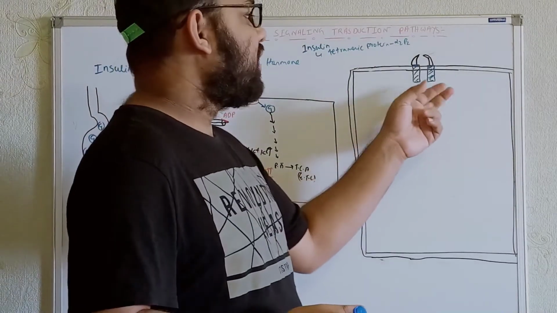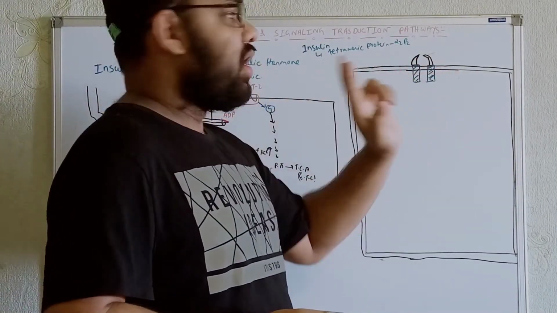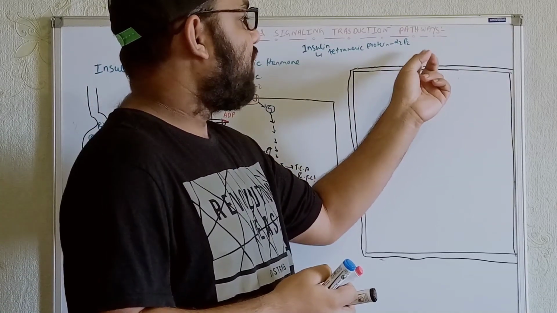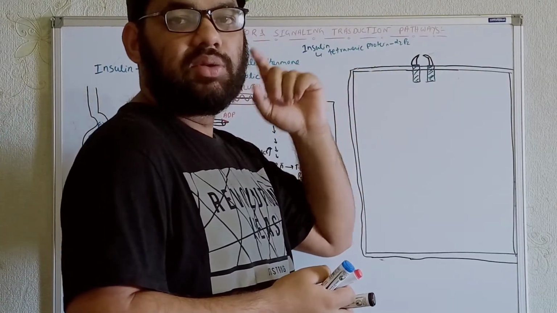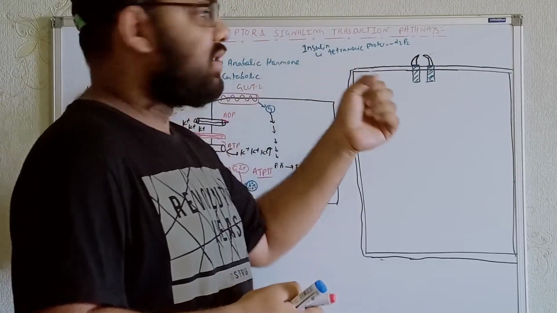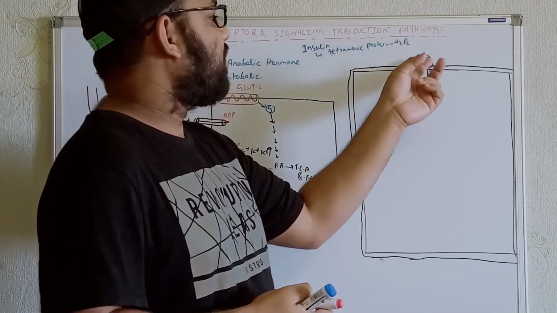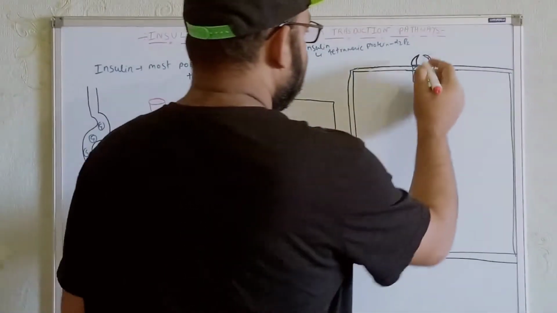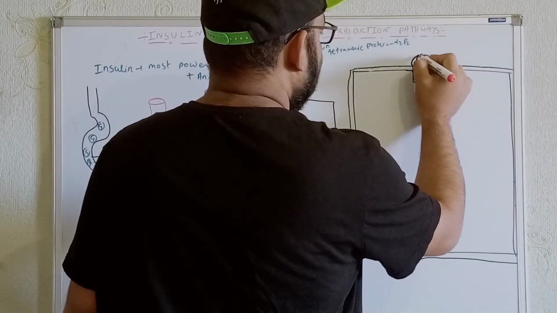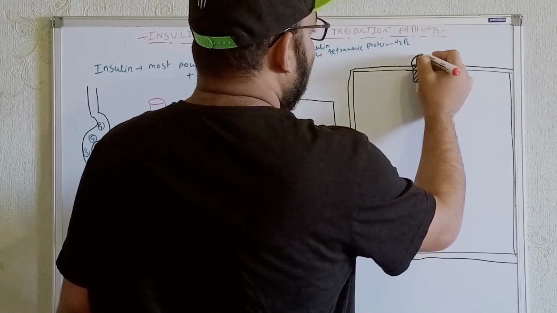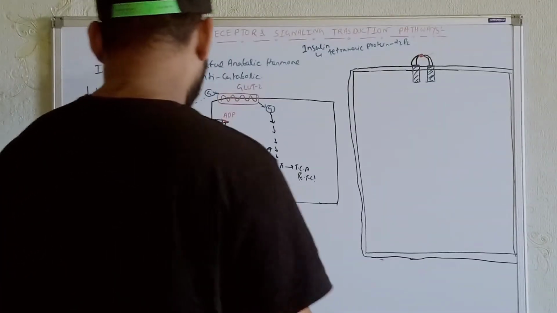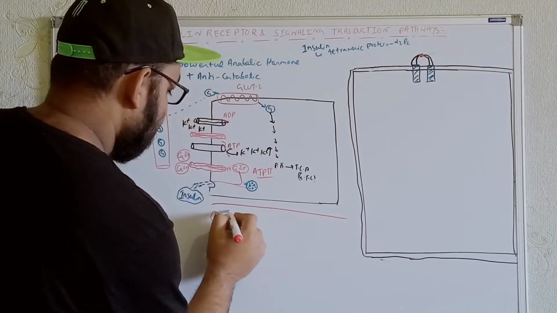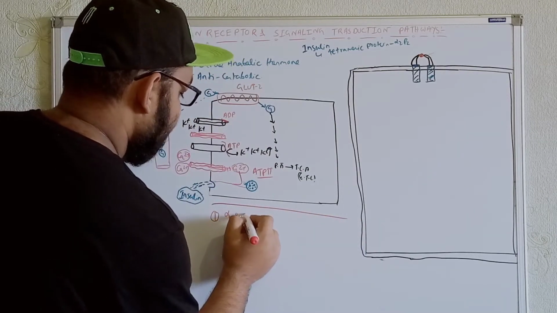Whenever the insulin comes, where will it bind within the insulin receptor? First it will get attached to the alpha subunits. Try to understand, these insulin molecules get attached to the alpha subunits. So if we write it in sequence, first the alpha subunit gets attached with the insulin.